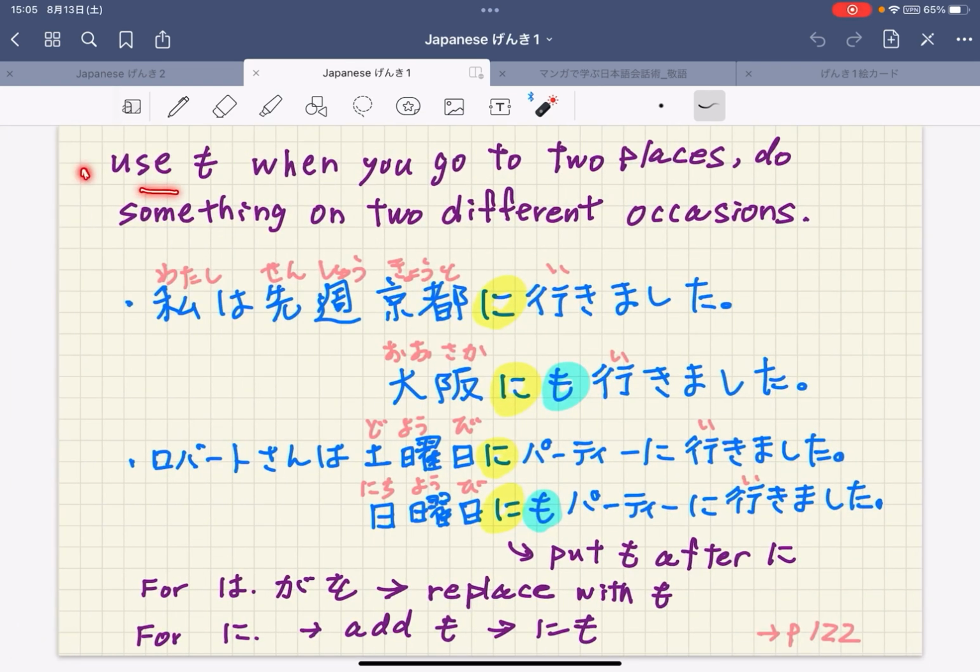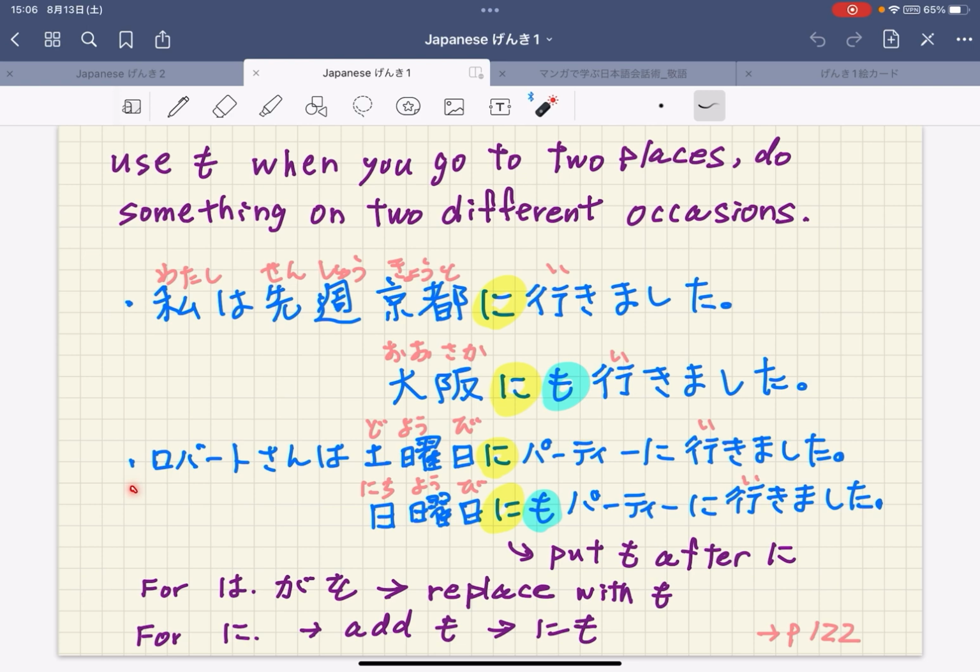Use も when you go to two places or do something on two different occasions. 私は先週京都に行きました。Do you know the meaning? Yes, I went to Kyoto last week. And you can say 大阪にも行きました。京都 is one place and 大阪 is another place, so you can use も. I went to 大阪 as well.